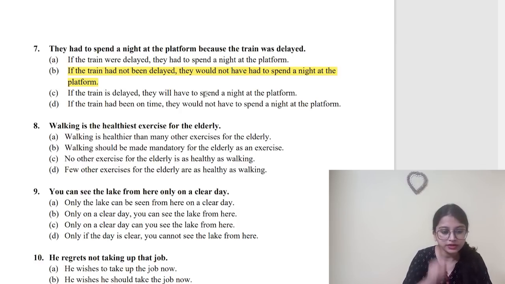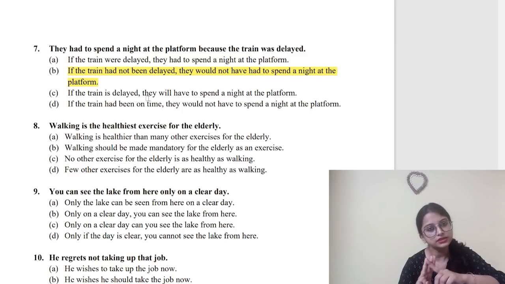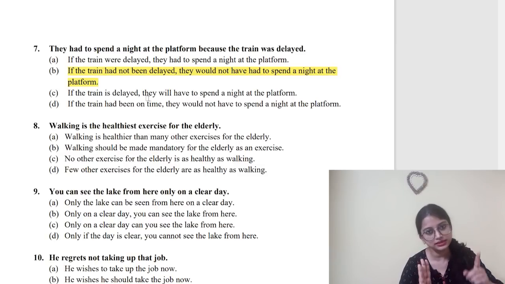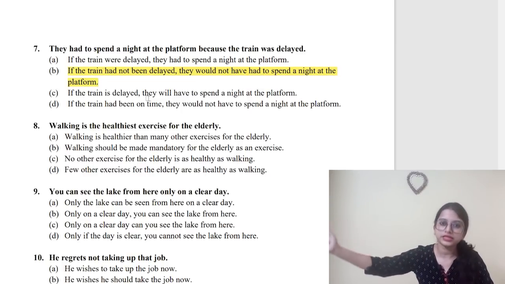This is also correct, but if the train had not been delayed, they would not have had to spend the night at the platform. We have to remember that these are conditional sentences. I will discuss with you a bit. See, conditional sentences have three types. First type: when on one side you see simple present, on the other side simple future. Like, I will go if it does not rain. Type 2: when you talk about an imaginary situation, like if I were a bird, I would fly. Then past tense and would plus verb form.